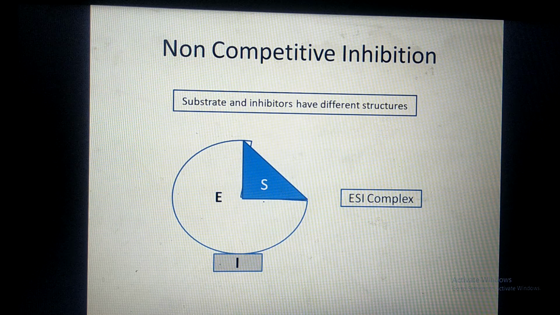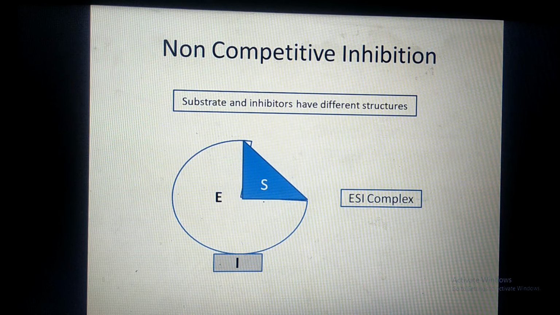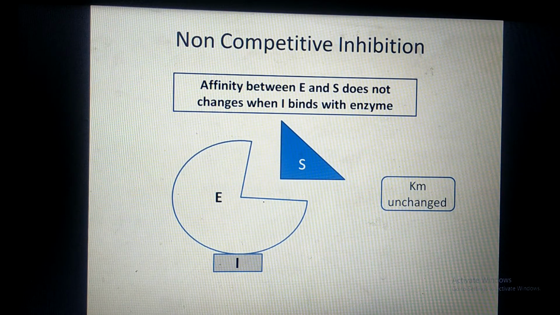And this ESI complex is not dissociated. That means that the enzyme molecule does not take part in the catalysis. The substrate is not converted into product and it will remain in the medium as it is. Therefore, that enzyme molecule will not be able to participate in the reaction. So, in this figure I have shown you, when the inhibitor binds to the enzyme and forms the EI complex, the active site of the enzyme remains free. Therefore, the substrate will also bind with the enzyme, but catalysis does not occur.